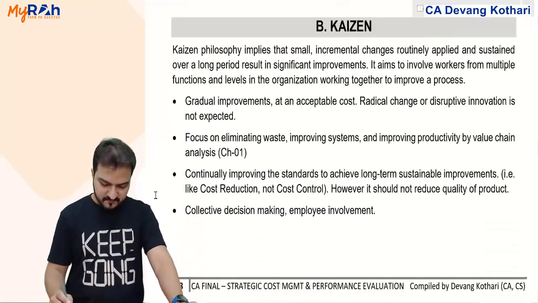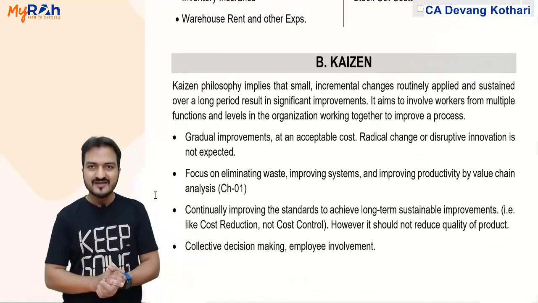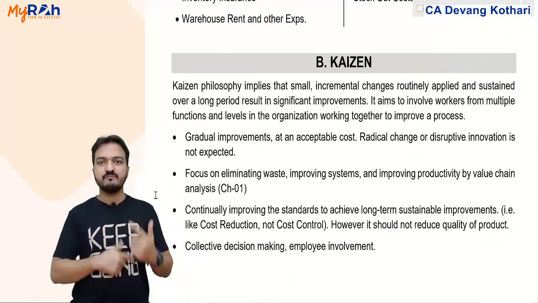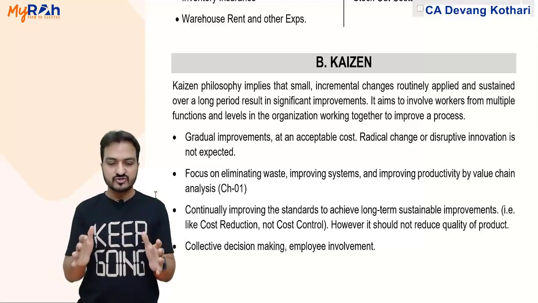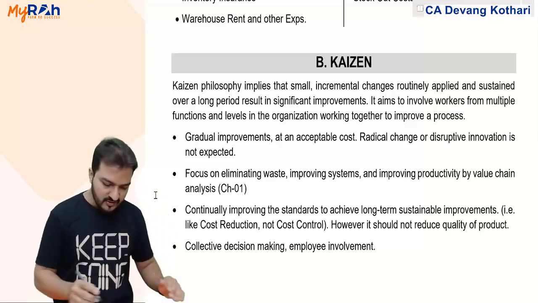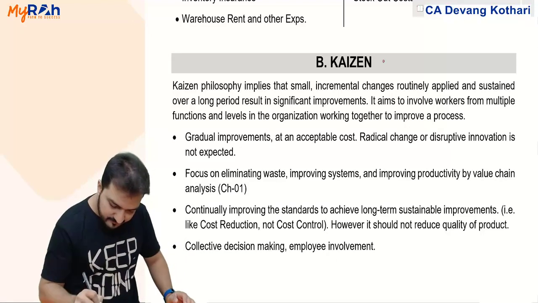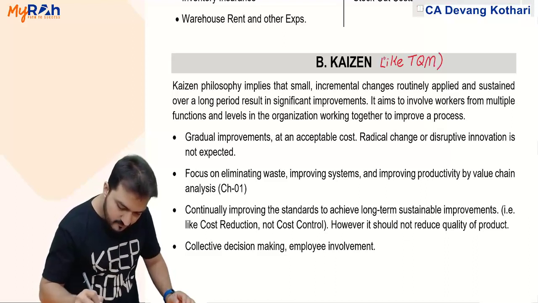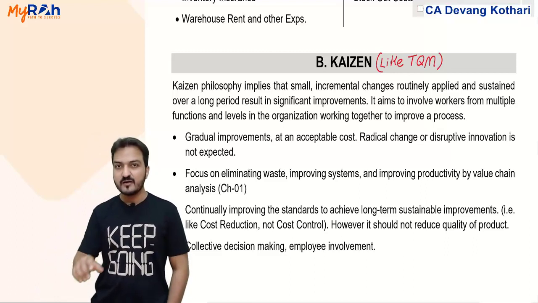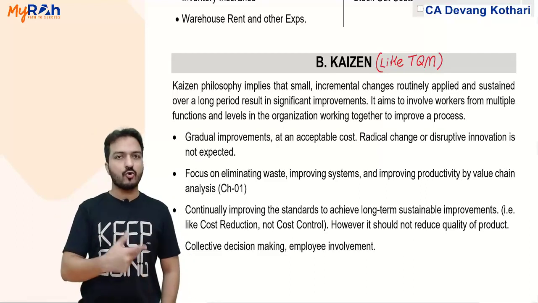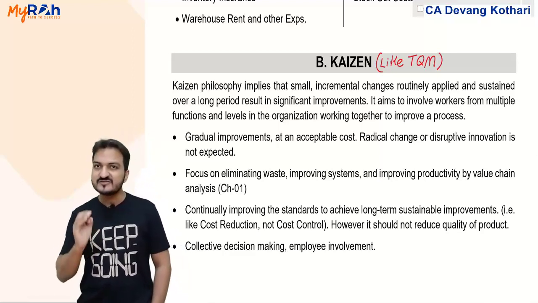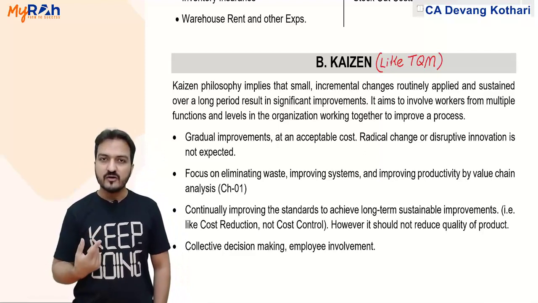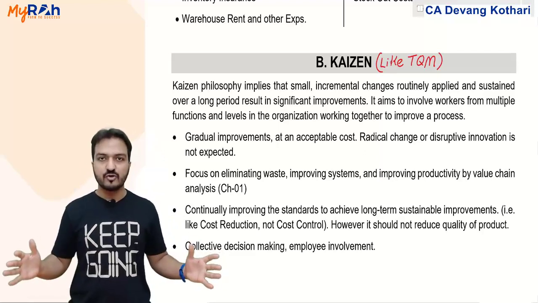Going further, Kaizen. Now Kaizen is my next method of waste minimization. Kaizen is basically a philosophy which is very much related to TQM, the Chapter 2 TQM. But one major difference is that TQM is about improving quality. Kaizen is also about improving quality, but not a drastic improvement in quality.